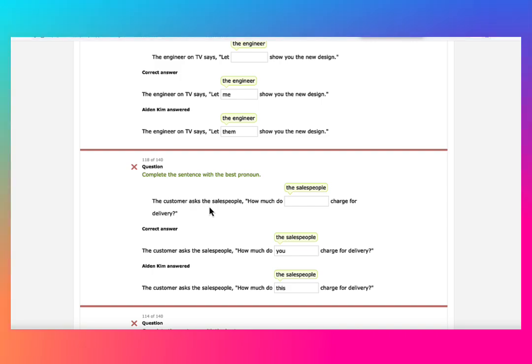The customer asked the salesperson, how much do, again, salesperson is used as an object and we have a quotation mark. So be extra careful that, okay, the customer is asking the salesperson, how do you, right? You, because he's referring to the salesperson in direct quote. So we have to say, how much do you charge for delivery?